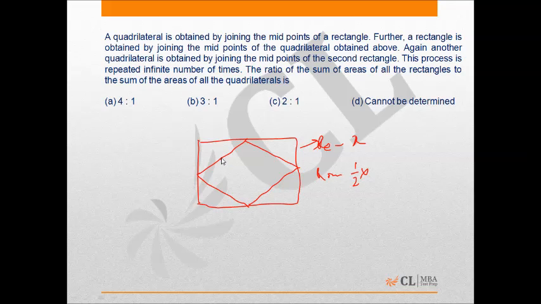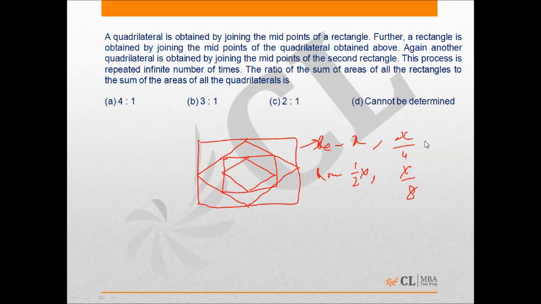and when we join midpoints of this formed rhombus, we'll get a rectangle, and the area of this rectangle will be half of the area of the rhombus. Therefore the area of the second rectangle will be x by 4, and again when we join this rectangle we'll get a rhombus, the area of which again will be half of the interior rectangle, that is x by 8.